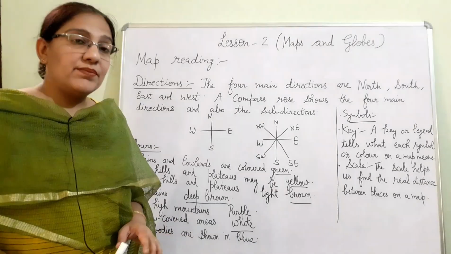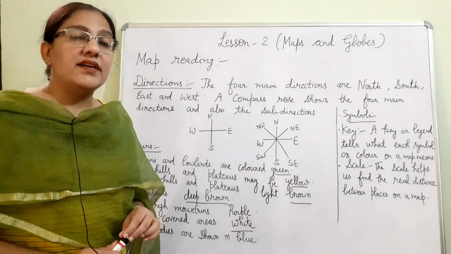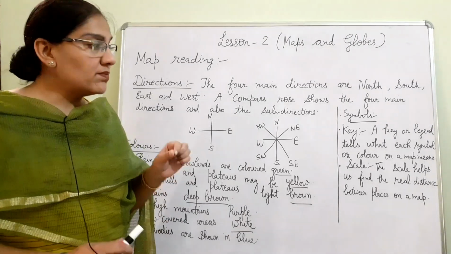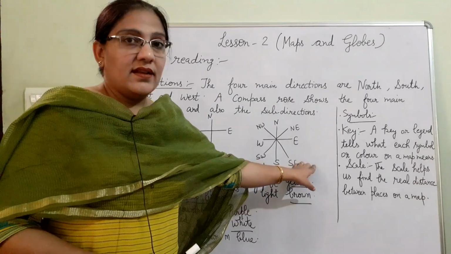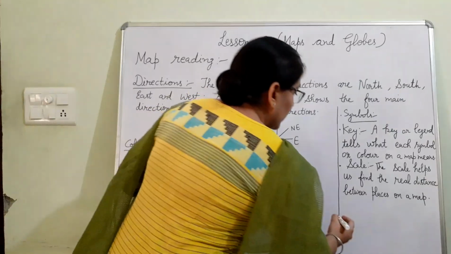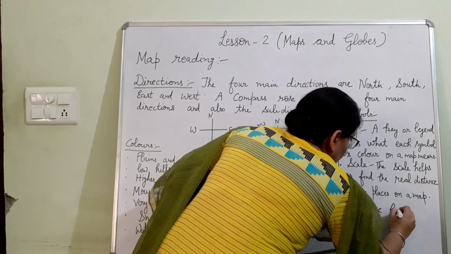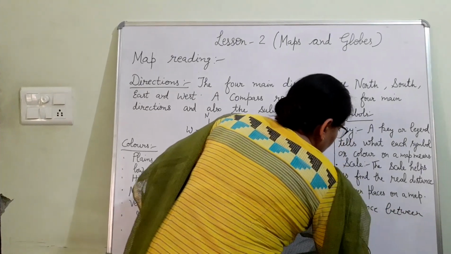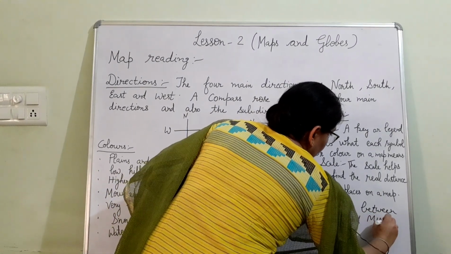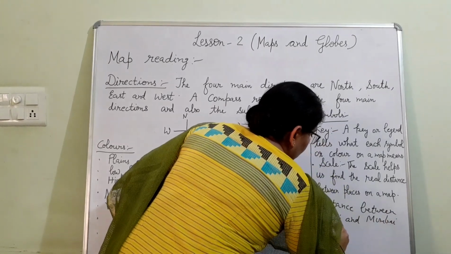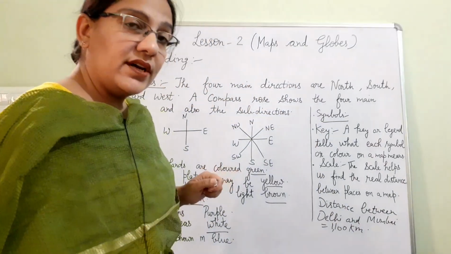I am telling you one example. Suppose the distance between Delhi and Mumbai is 1100 km. But we cannot show this much distance, 1100 km, on a map. So we use a scale. Suppose I take the distance between Delhi and Mumbai as 1100 km. This distance cannot be shown on a map.